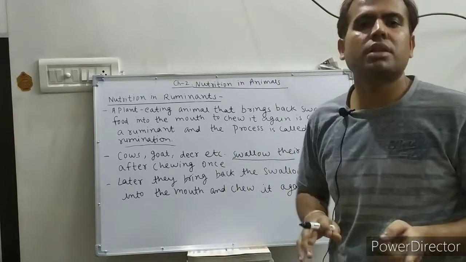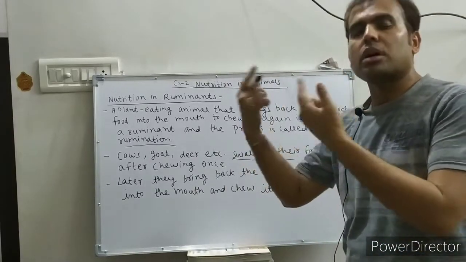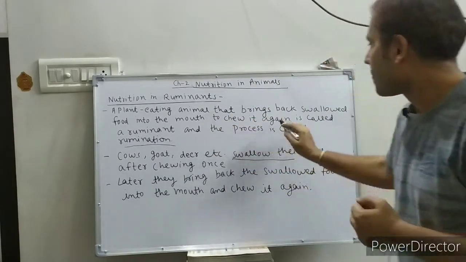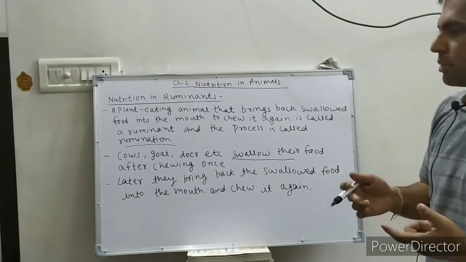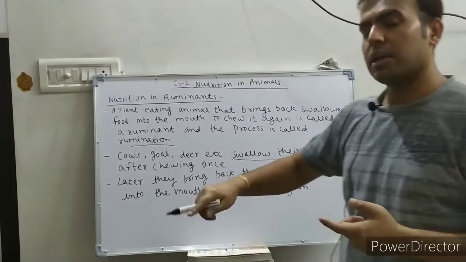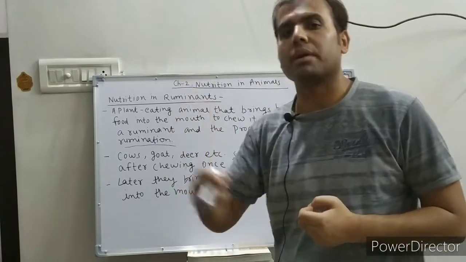But before digestion starts, the food comes back to the mouth of the animal, and the chewing process begins again.